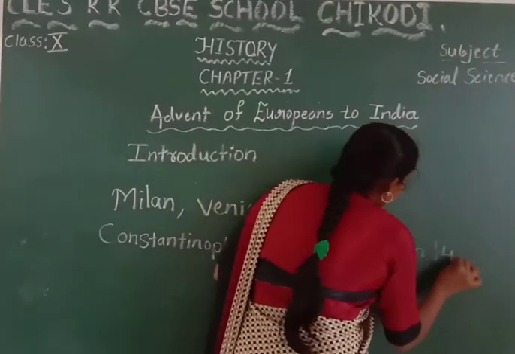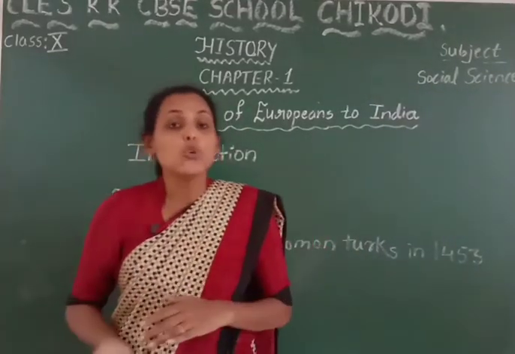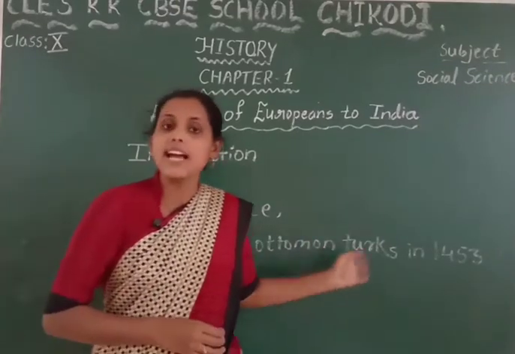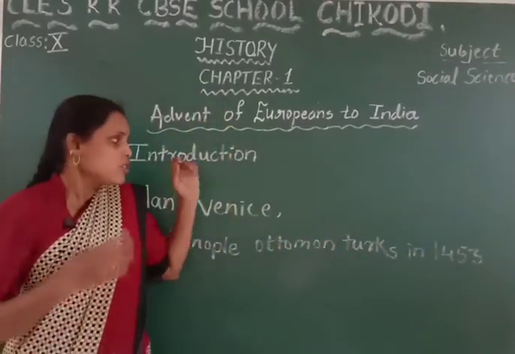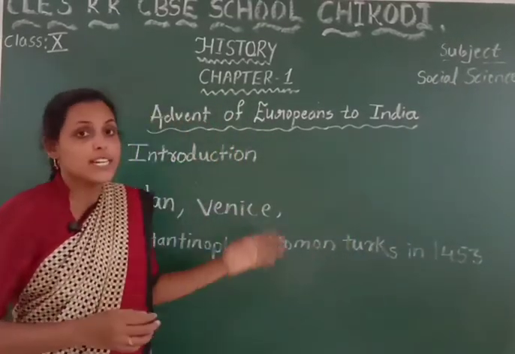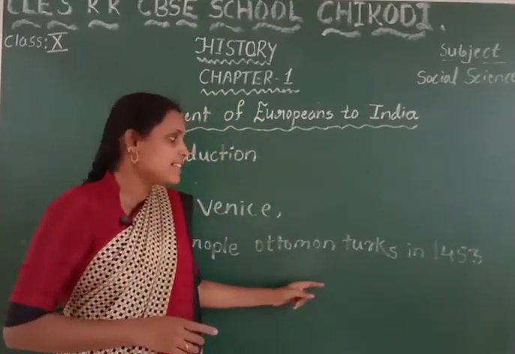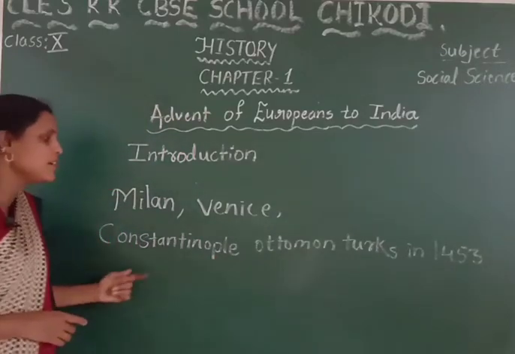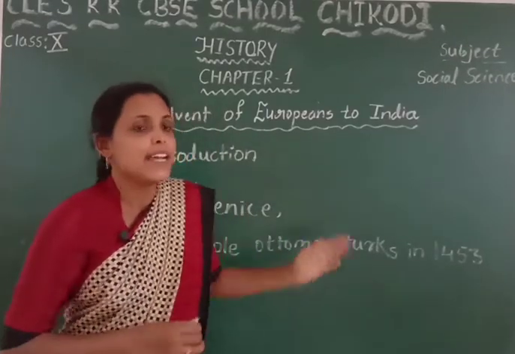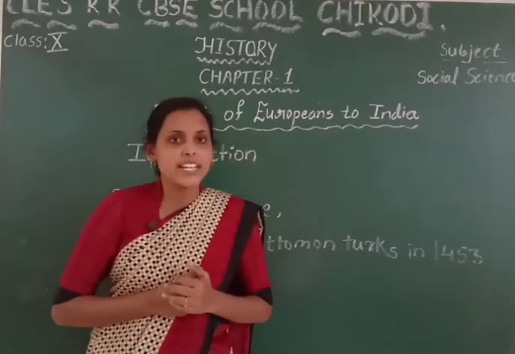In 1453. So this was the only land route to connect India and the Europeans. This was captured by the Ottoman Turks, children. So if the Italians were going to use this route, then they had to pay more taxes. Okay, so they had to pay more taxes if they were going to have a trade relationship through this route. Okay, so when Italians agreed to pay more taxes to use this route, at that time what happened, children?